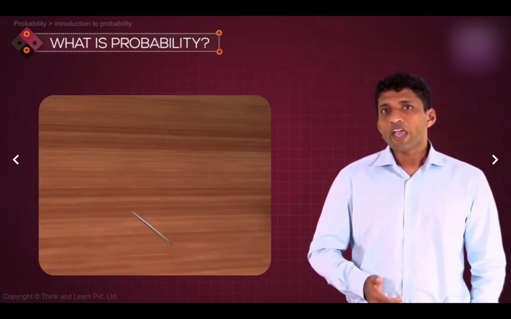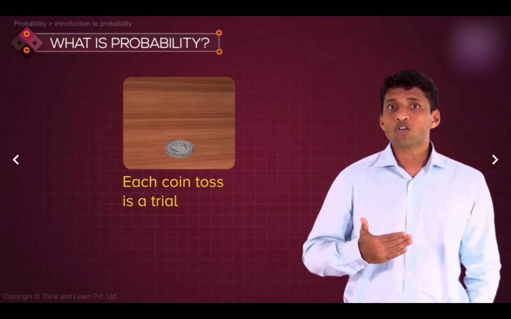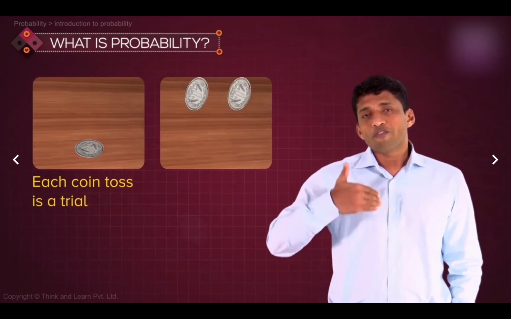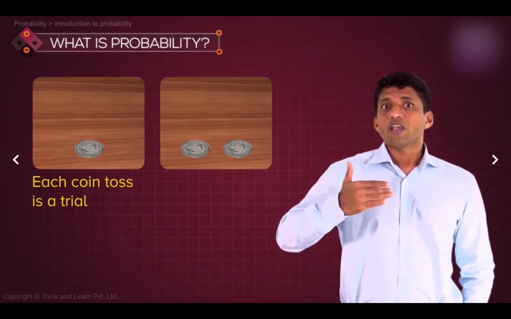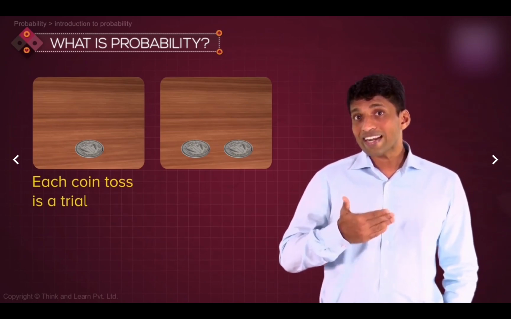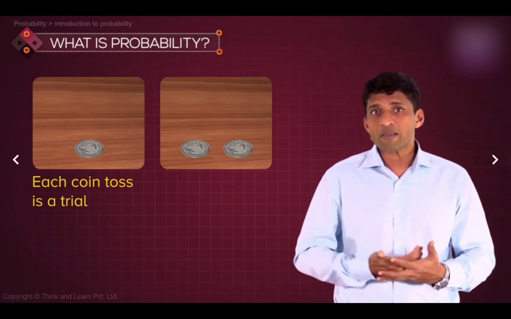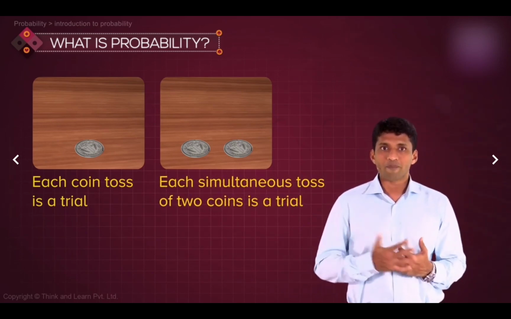For example, if a coin is tossed 10 times, then each coin toss is a trial. Or for that matter, if 2 coins are tossed simultaneously and it's repeated 20 times, each simultaneous toss of 2 coins is a trial.